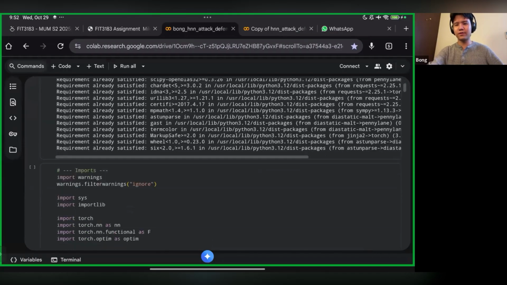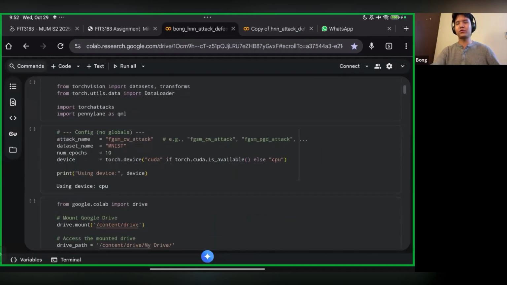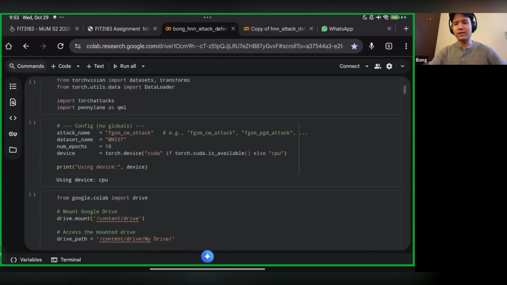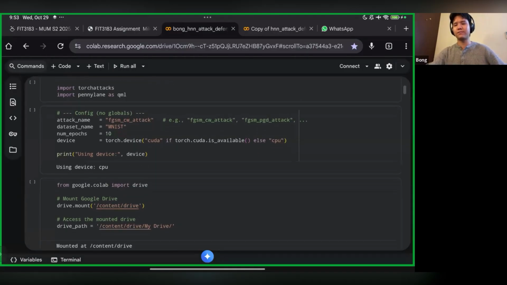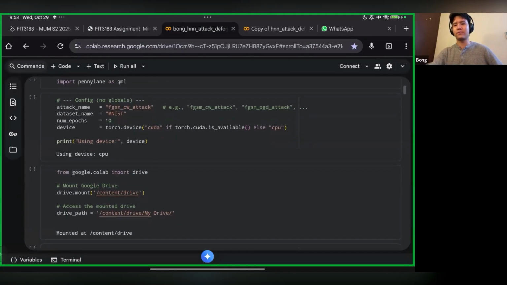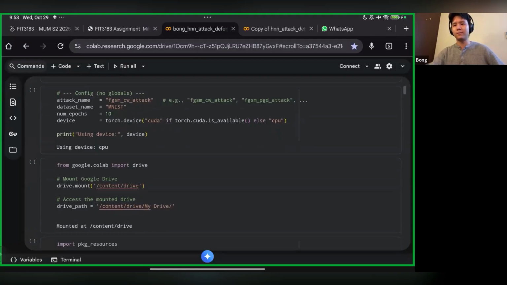First, over here, we have to choose the type of attack that we want to do for our given dataset. And the dataset I've chosen here is the MNIST dataset. And the attack that I've chosen is also the FGSM CW attack here with 10 epochs.